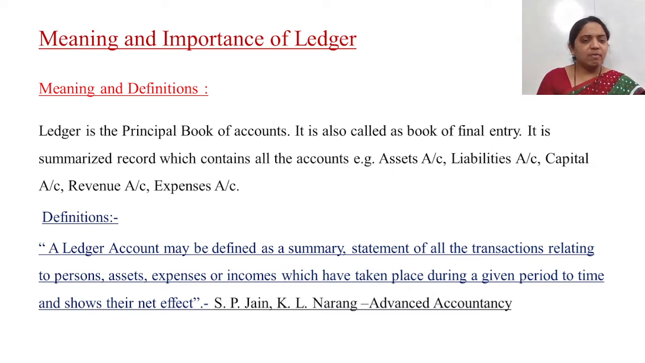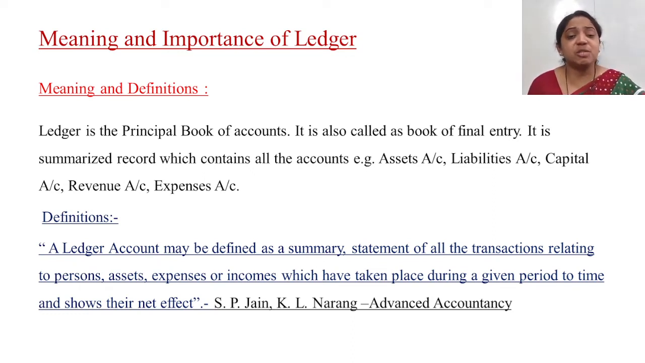So remember always, ledger is a what? Principal books of account. It is also called the book of final entry, and it is a summarized record which contains all the accounts. Examples which I say right now: asset account, liabilities account, capital account, revenues account, expenses account.